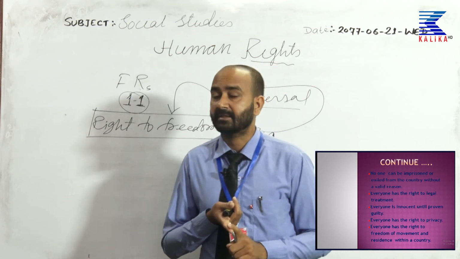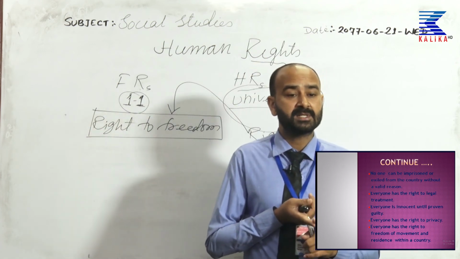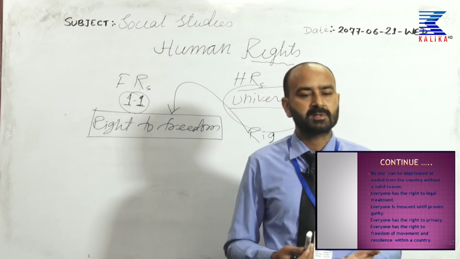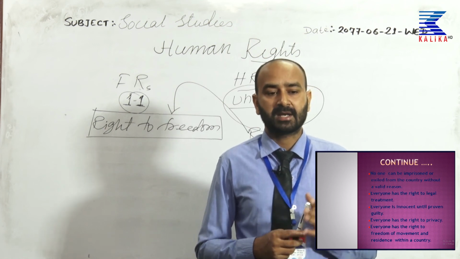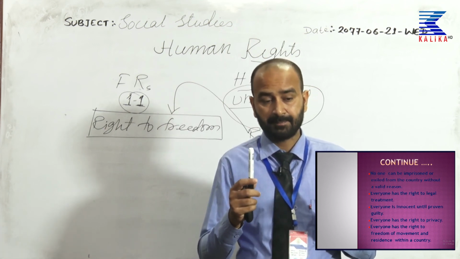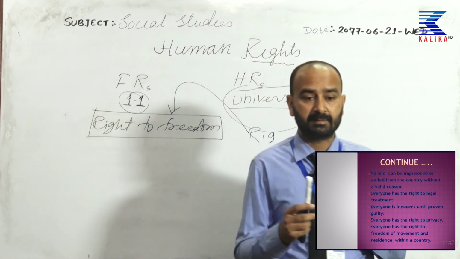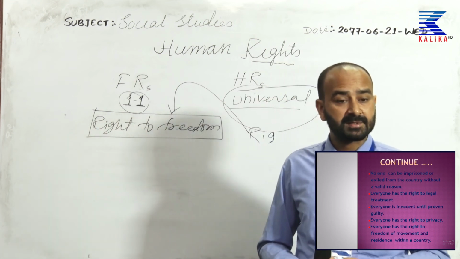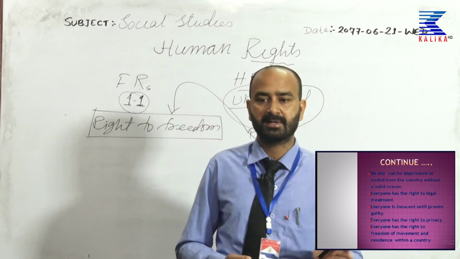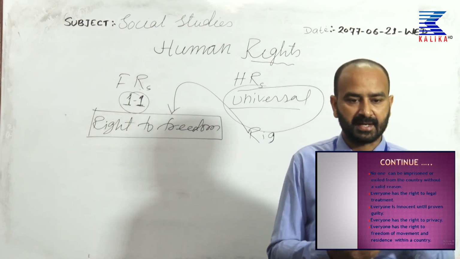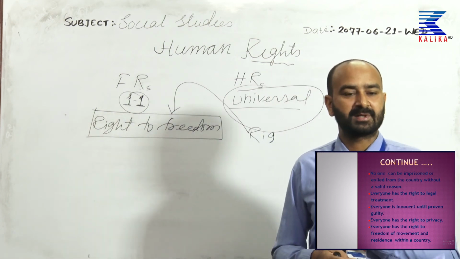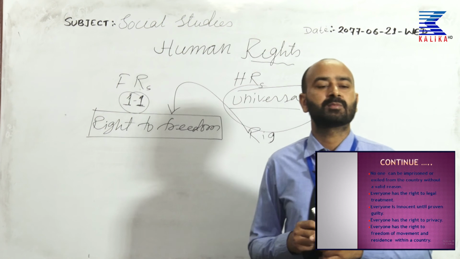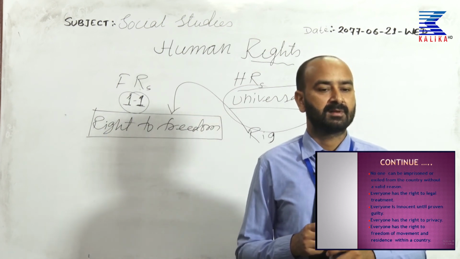Suppose you have done corruption and the authority has got permission to investigate how much money you have, how much property you have. That time, if they get a valid paper in search papers and they come to you, Mr. So and so, show me your property, how much bank balance you have, how much gold you have, how much land you have in your name. That time we have to show, because the law is asking us to show. That time this right to privacy doesn't work, for investigation.